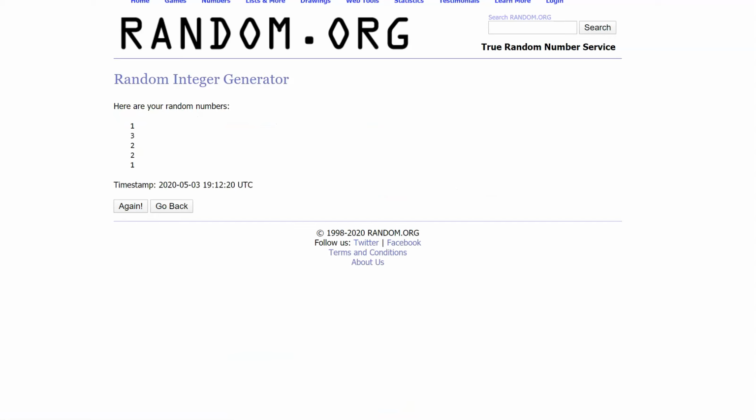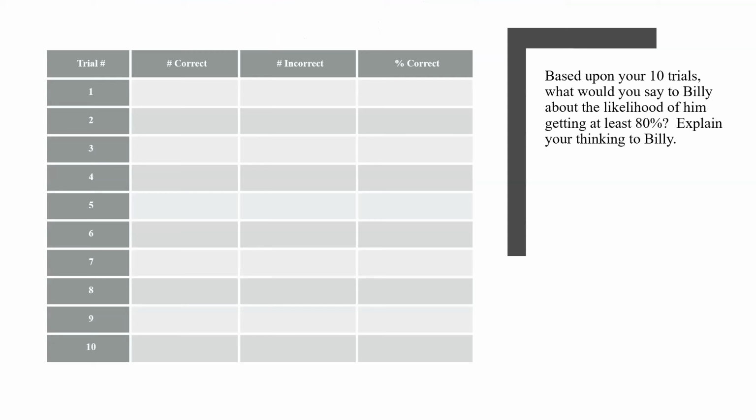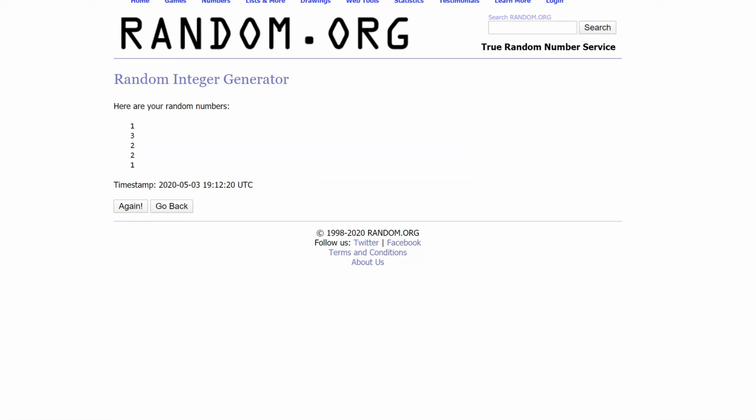And here are my random numbers, 1, 3, 2, 2, 1. That means on this multiple choice test, Billy got 2 questions out of the total 5 questions correct. Now that was only trial number 1. Billy got 2 questions correct, which means that he got 3 questions incorrect, and the percentage correct would be 40% correct. What I'm going to do is run this trial 9 more times. To run this trial, I'm just going to press the Again button 9 times.